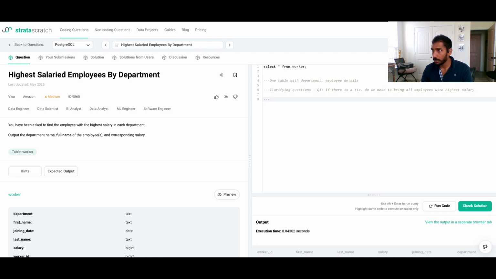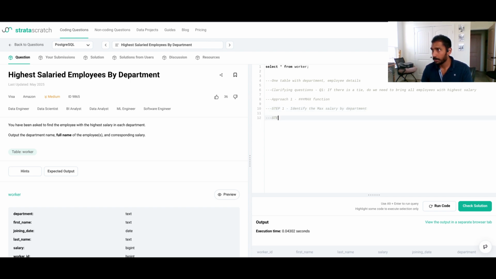So I want to solve this question in two logics. Approach one is the max aggregate function. For that, it's going to be very straightforward. Step one is identify the max salary by department.